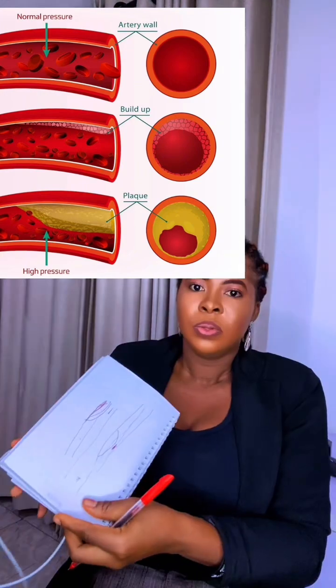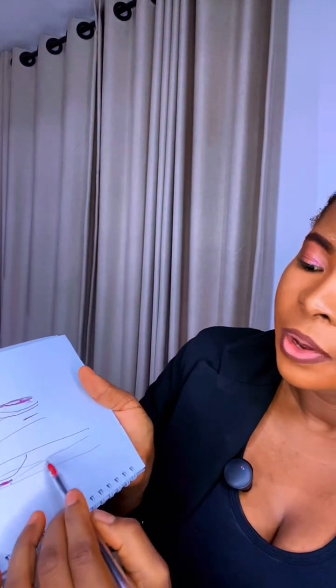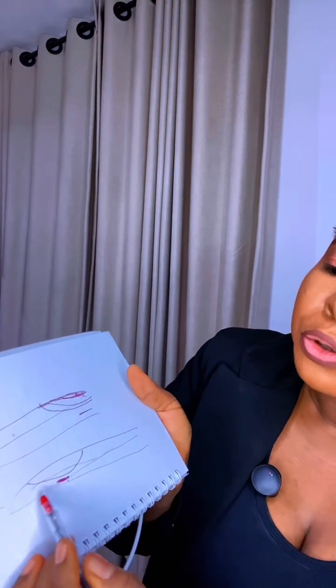Let's say what the heart needs per day to function is 50 millimeter of mercury, and the brain needs 50 millimeter of mercury to function. But because there's a blockage here, only 20 millimeter is allowed to pass to the kidney and the heart.